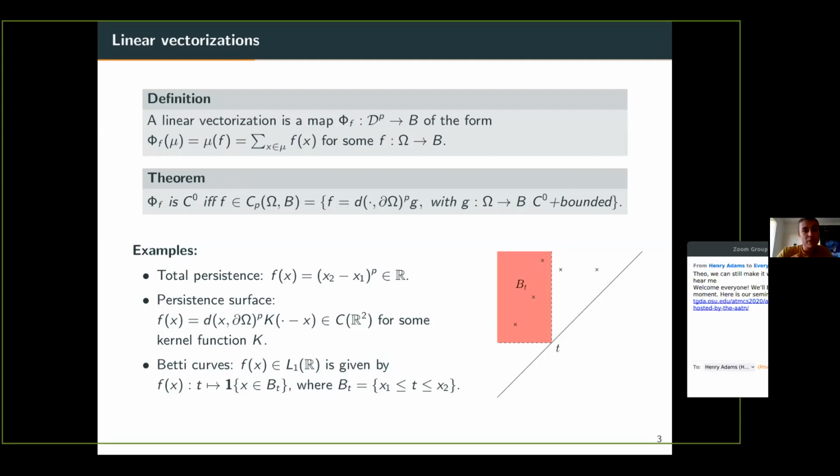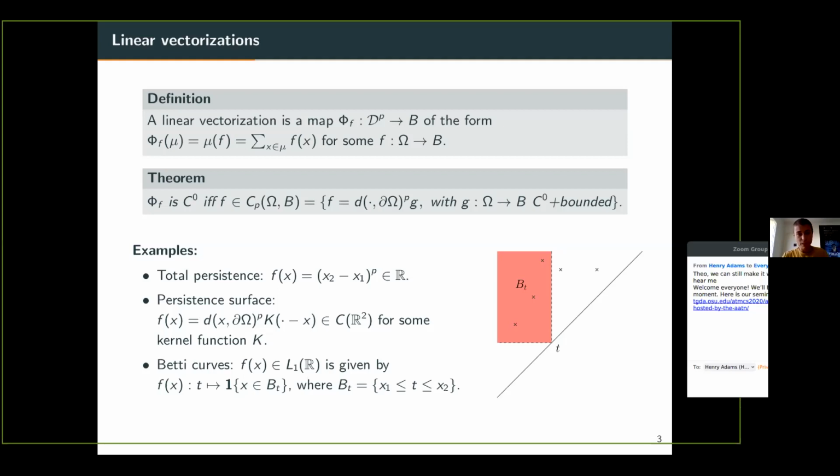First, a linear vectorization that you can consider is by saying that f of x should be equal to (x2 minus x1) to the power p. If you do so, and you take a diagram and sum this quantity over the points of the diagram, you will actually get what you call the total persistence. So you can see that this is a linear vectorization, which is continuous. But maybe this is not the most interesting one, as the Banach space here is just R. So of course you lose a lot of information with this mapping.